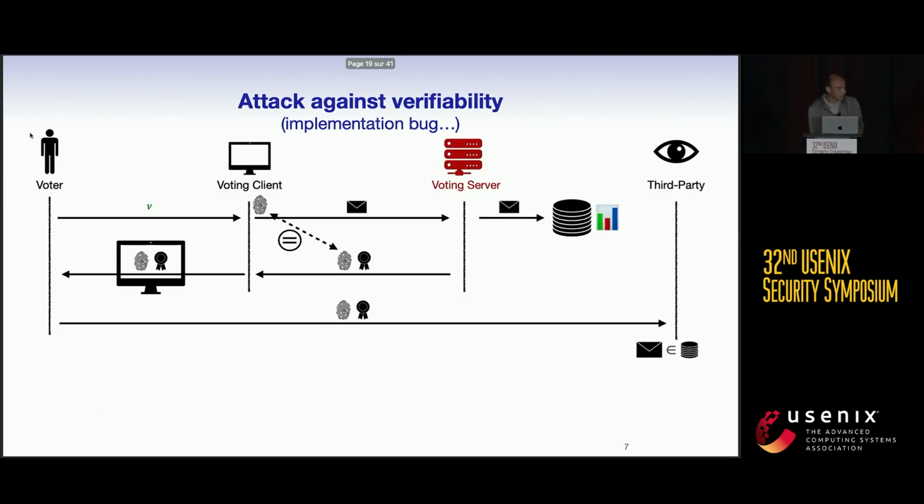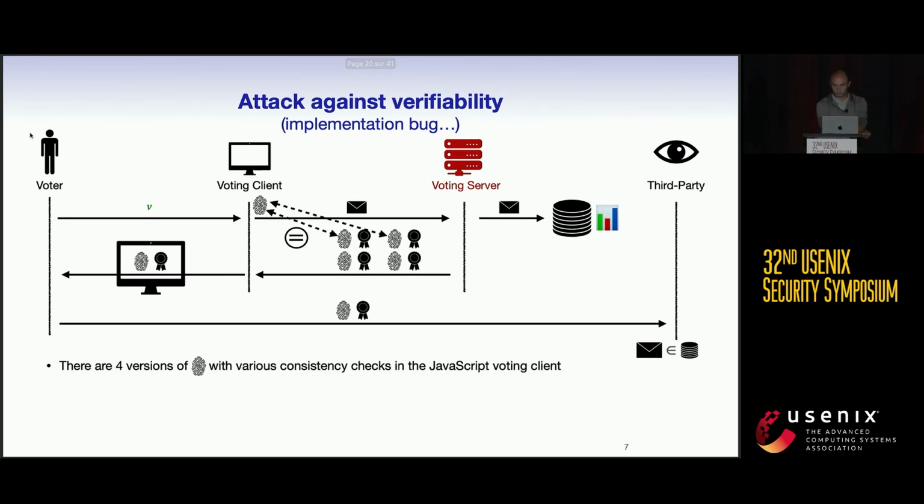Okay, so the first attack I just want to show you. This is just the intuition of the attack. If you want the details, they are in the papers. This is an attack against the verifiability of the system, where the attacker will manage to modify the outcome of the election. This is the honest flow of the system, and we just have a compromised voting server. Here, this is the flow I just presented before.